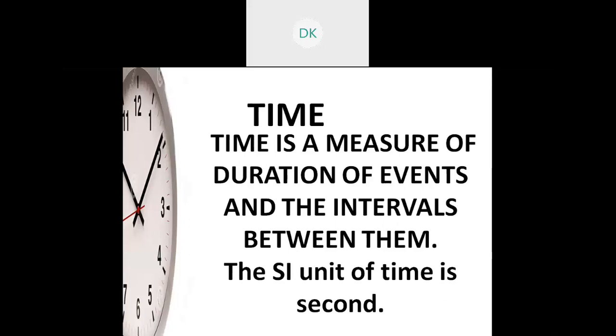How can we measure it? The SI unit of time is second. So every second is being calculated. The second becomes minute, minute becomes hours, hours become days, and likewise they keep on adding. So the basic unit of all this is second, and with that it helps to measure time.